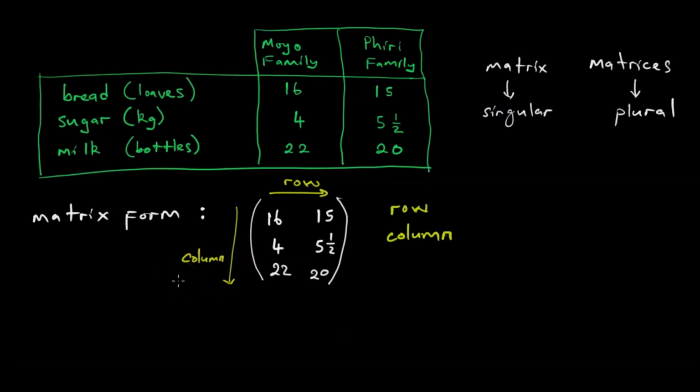Row and column. In the matrix above, there are 3 rows and 2 columns. So how do we count the 3 rows? We say this is row number 1, row number 2, and row number 3. For the 2 columns, how do we count them? We say column 1, column 2. So in the matrix above, there are 3 rows and 2 columns. We say that the order of the matrix is 3 by 2.